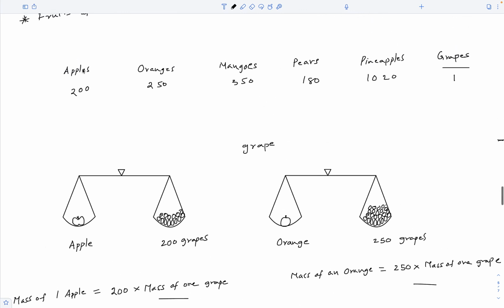Now if I want to buy an equal number of all these fruits, then what must be their quantities? Simple. If their quantities are in the ratio of their relative masses, then you are guaranteed to have an equal number of fruits.